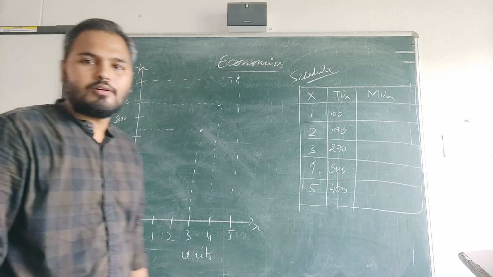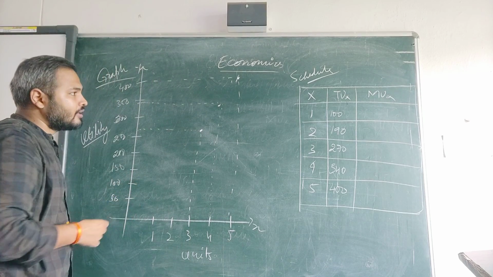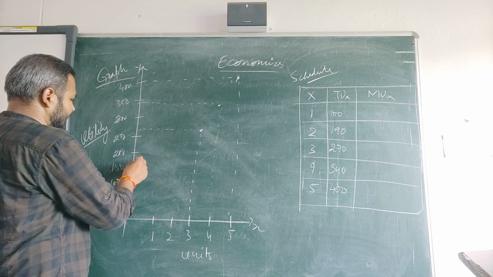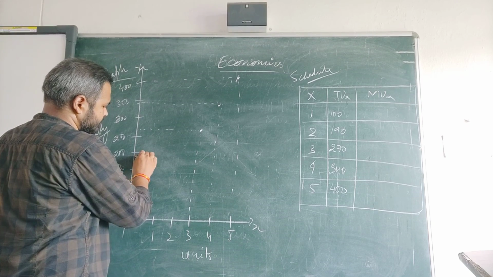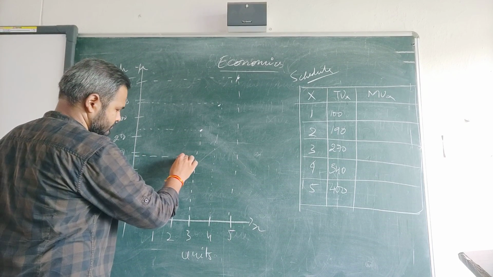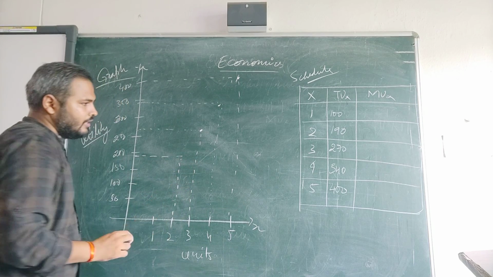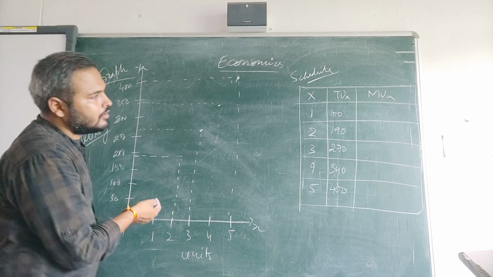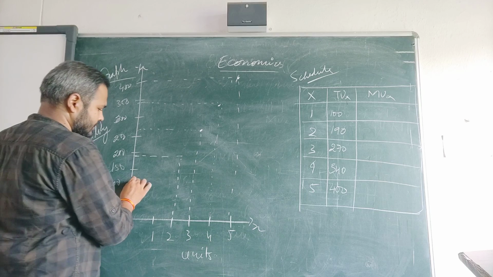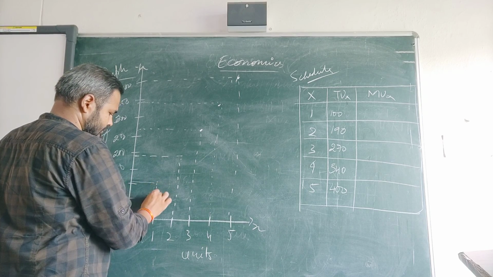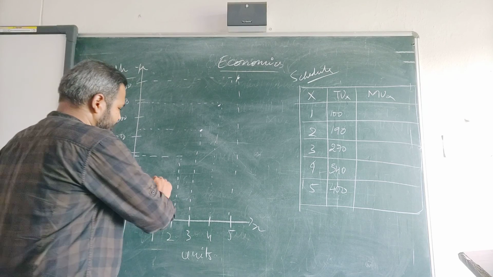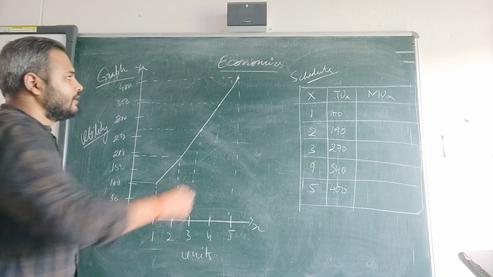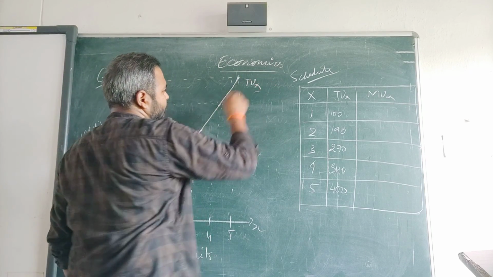Then when we consumed our second unit, it became 190. So somewhere here. And when we consumed our first unit, it became 100. So it is here. If we join this line, we will get something like this. It is a completely straight line. Okay, this is the total utility of commodity X.